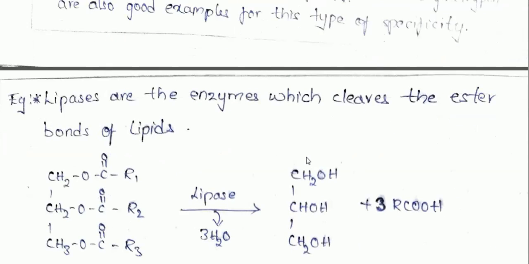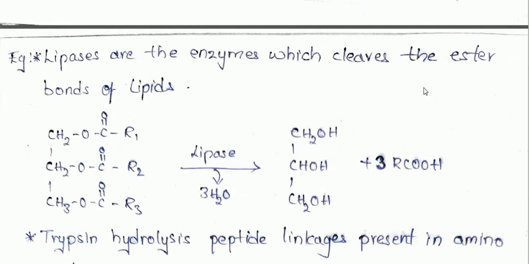And see, lipases are the enzymes which cleave the ester bonds of lipids. See here, this is the general reaction of lipids: CH2O, C double bond O, R1, CH2O, C double bond O, R2, CH2O, C double bond O, R3.